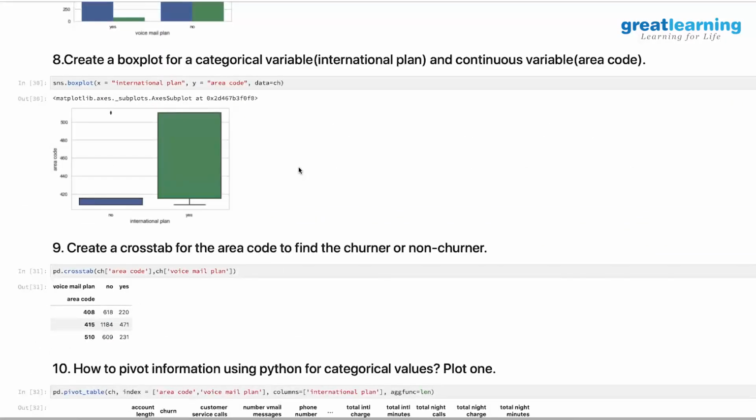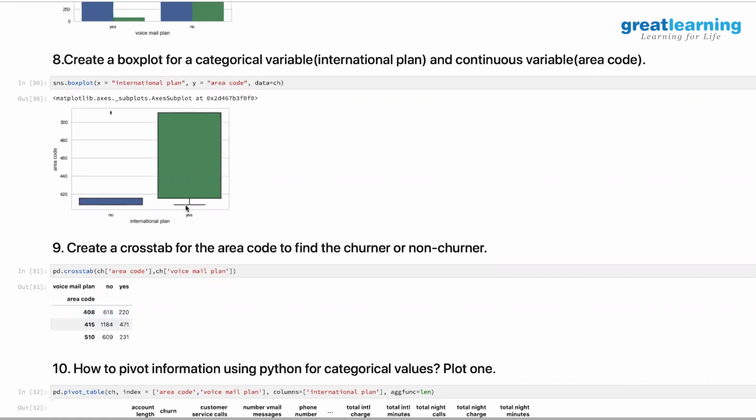Then this is about creating a box plot. We have seen a huge box plot earlier with 10 different years across 12 years. Here we are looking at people who have an international plan activated: international plan yes, international plan no, and breaking it by area code. So here are the area codes: 420, 440, 460, 480. There are only 3 areas, I suppose, if I remember correctly. Yeah, see, 408, 415, and 510. Only 3 areas are there, but this is the scale it is providing.